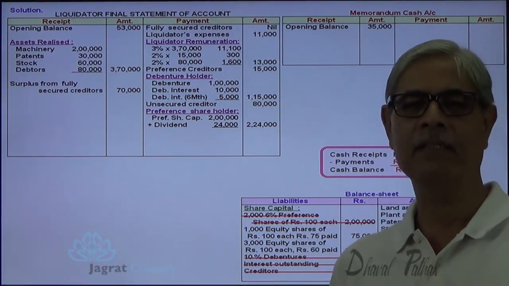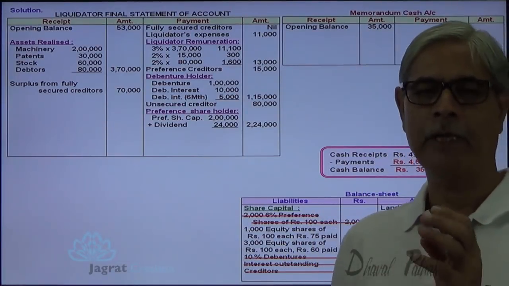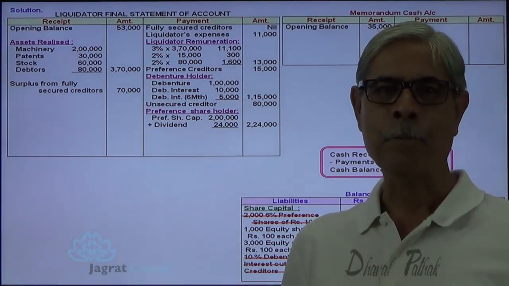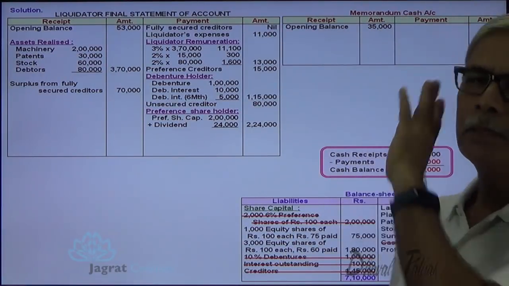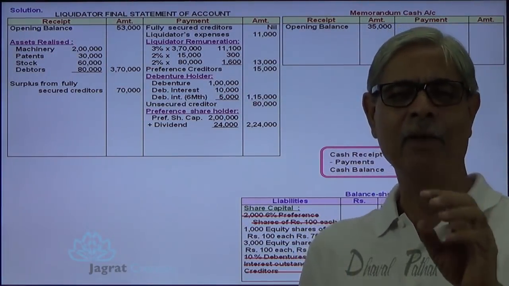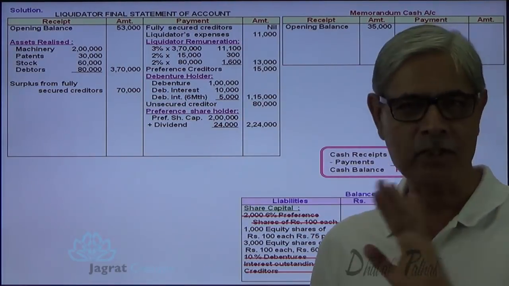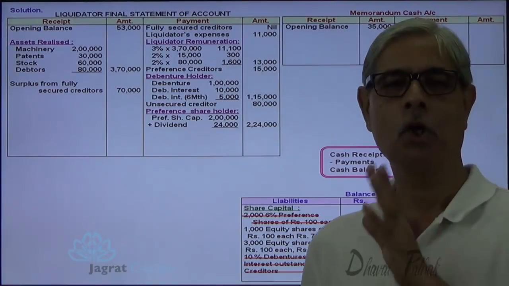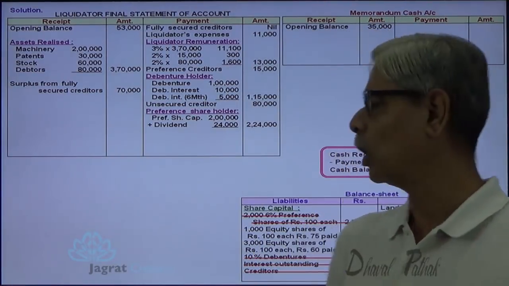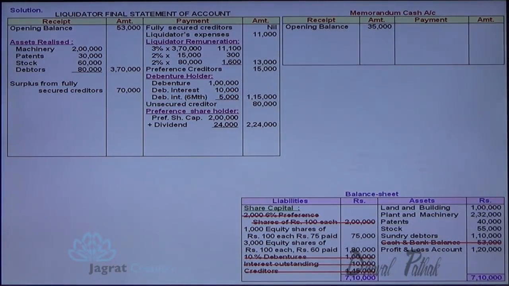In the alternative method, which I am going to follow in all subsequent lectures, first of all, I will write down the available cash balance. Then I will notionally, not actually, demand the last call on all the shares. Unpaid amount will be called. So on 1,000 shares, I will call 25 rupees per share.